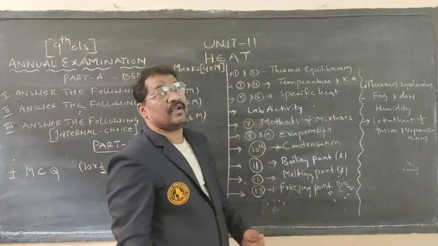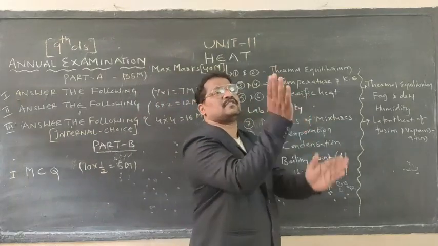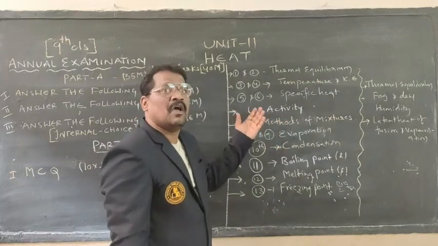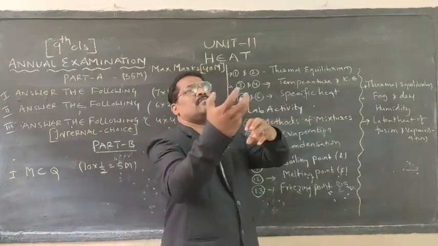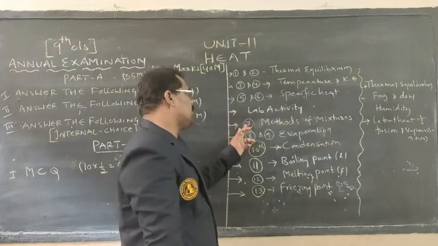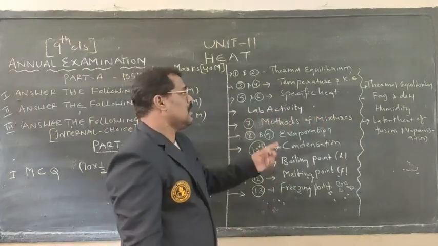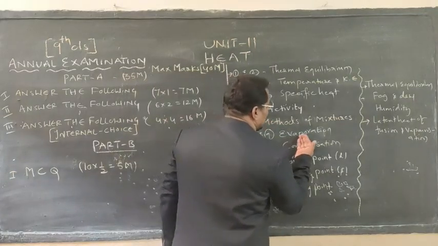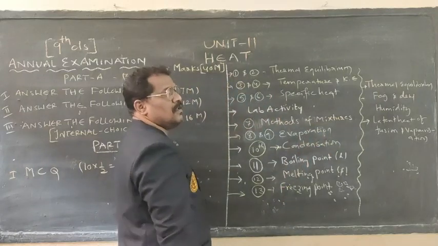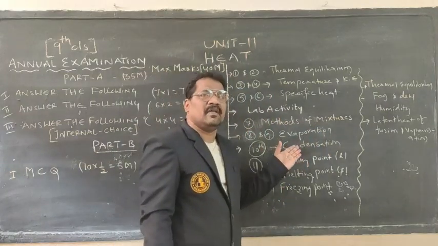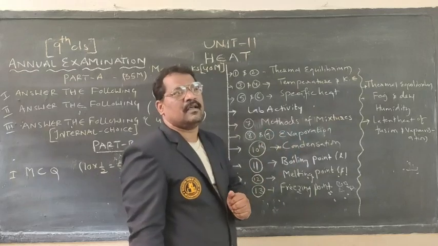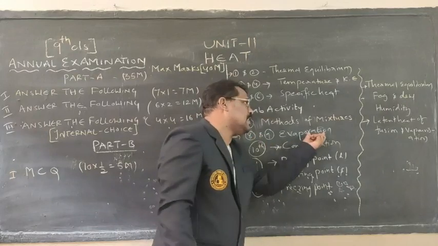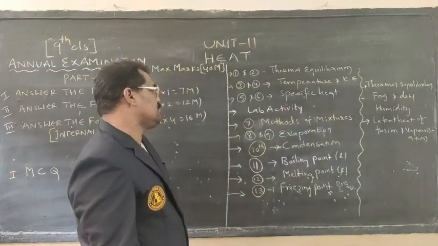Next one is the lab activity to determine the specific heat of solid substances. Coming to the seventh activity, it explains the method of mixtures, how we can mix 2 different substances. That particular concept we can understand as either homogeneous or heterogeneous. What do the eighth and ninth activities explain? Evaporation: how surface area affects it, how humidity affects it, how wind speed affects it. We can study this within the 8th and 9th activities of evaporation.